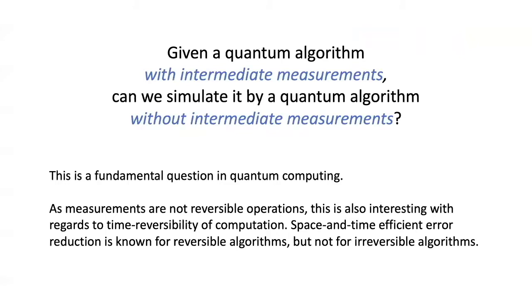Given a quantum algorithm with intermediate measurements, can it be simulated by a quantum algorithm without intermediate measurements? Are algorithms that can perform intermediate measurements more powerful than algorithms that can only perform unitary operators and no intermediate measurements? Does the ability to perform intermediate measurements give more power to quantum algorithms? This is a really fundamental question in quantum computing about the relative power of algorithms that can make measurements as opposed to algorithms that cannot make intermediate measurements.